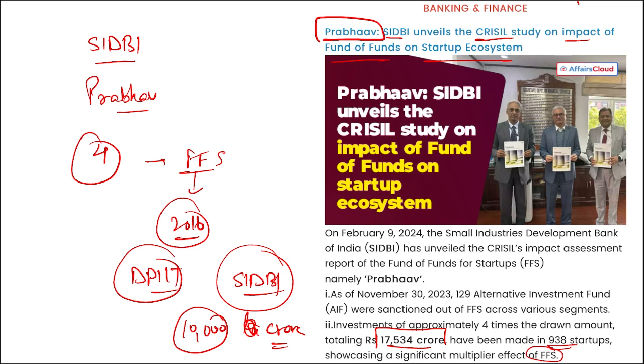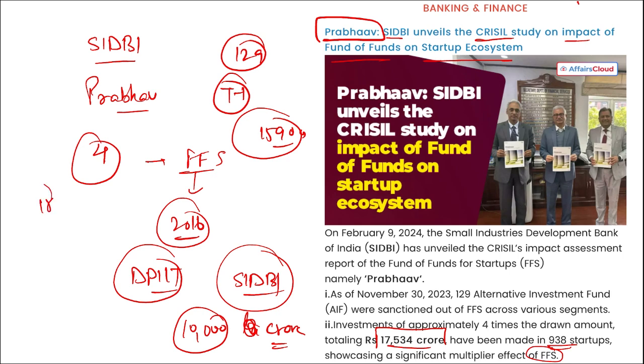Right? Now, if we talk about these funds effect on startup ecosystem, mark this, post FFS launch, that is after 2016, 129 startups outside the tier 1 cities received an investment of totaling 1590 crore rupees. Also remember, despite the focus on the early stage funding, a total of 18 startups supported by FFS has achieved the unicorn status.